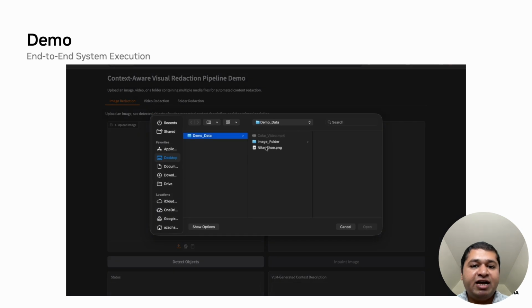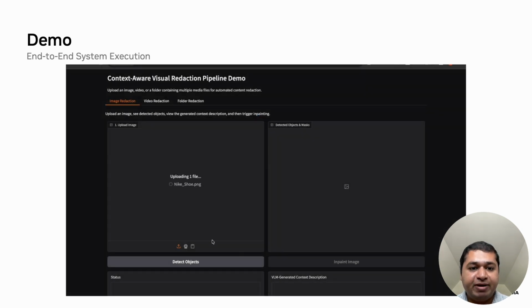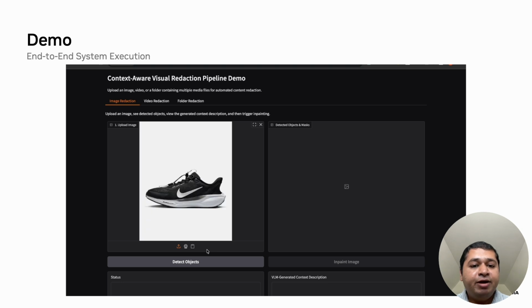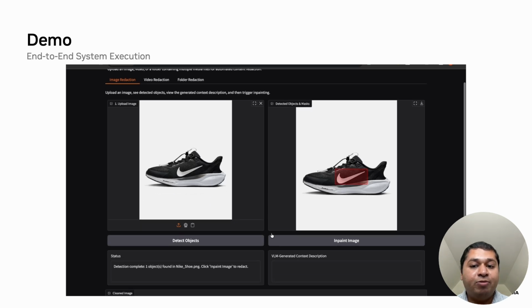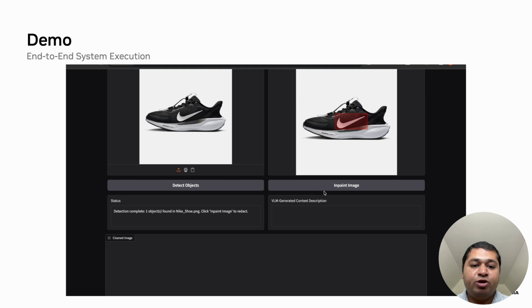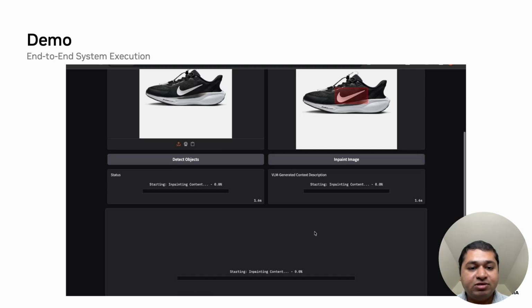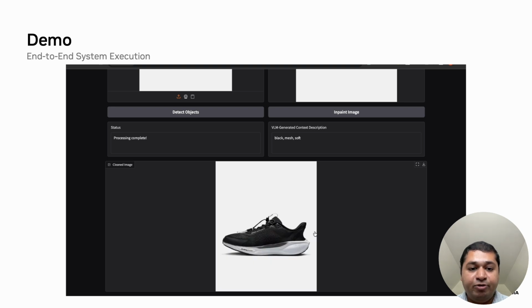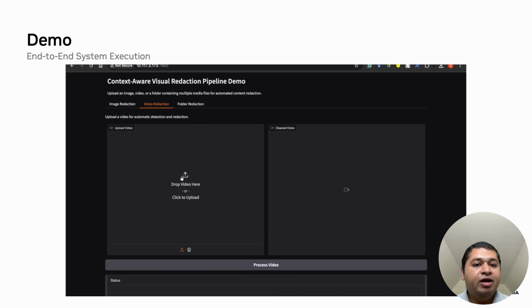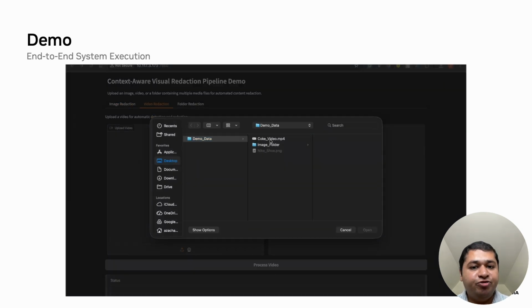To demonstrate the system in action, let's observe a direct execution of the pipeline. We input an image containing a prominent logo. The system automatically localizes the assets, creates a localized graph, and prompts the VLM. The VLM is able to identify the background context, and you can also see the sanitized output. As you can see, the logo has been completely removed. Rather than leaving a blurry patch or an empty black box, the guided inpainting engine has filled in the region with semantically consistent content. The pipeline scales natively to video sequences.